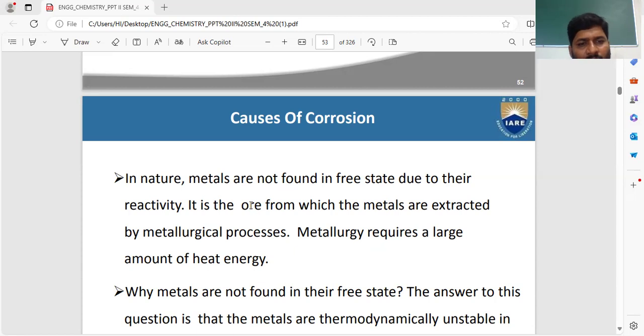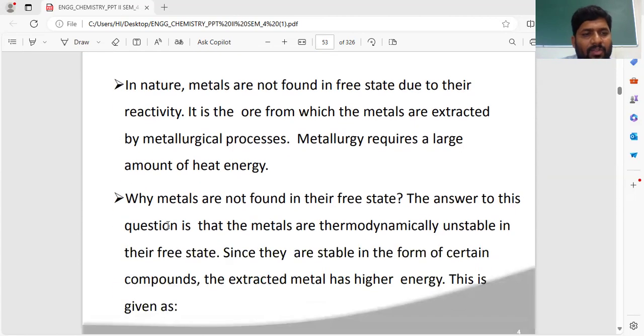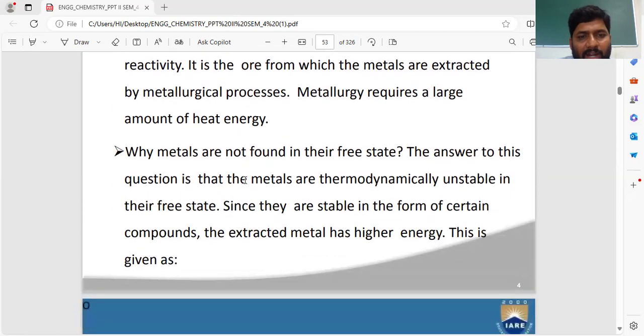So if you take iron present in nature, it is iron oxide. That iron oxide is called ore, from which the metal is extracted. Suppose we want to extract pure metal, it is only possible from ore by using a metallurgical process. This metallurgical process requires a large amount of heat energy. So why are metals not found in their free state?